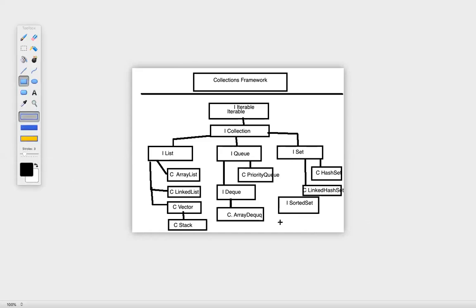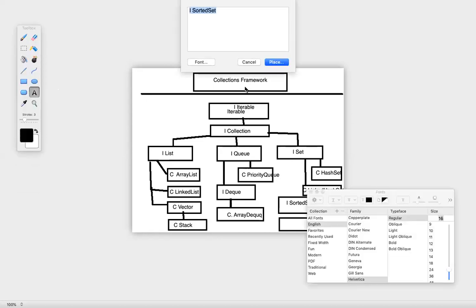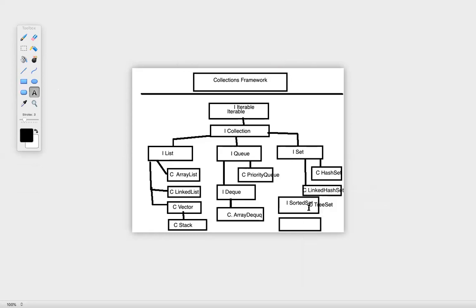Tree set is implementing this particular interface. So I can write a class here. Tree set is getting implemented over here, and sorted set is an interface and it is extending set.